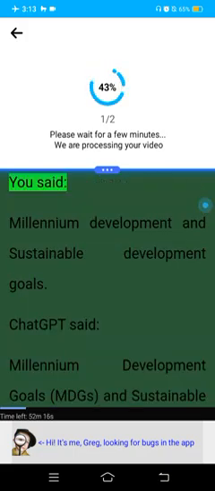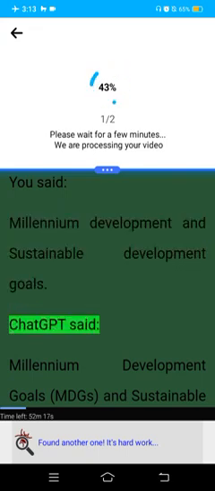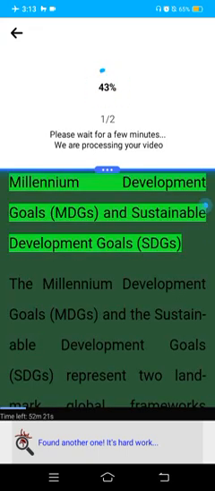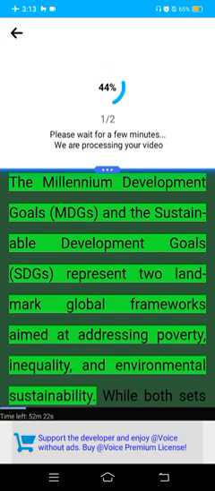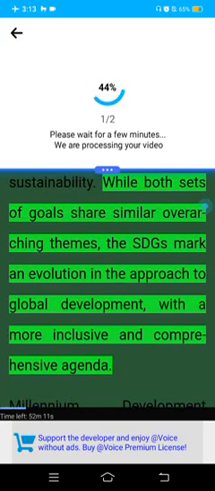You said: Millennium Development and Sustainable Development Goals. ChatGPT said: Millennium Development Goals (MDGs) and Sustainable Development Goals (SDGs). The MDGs and the SDGs represent two landmark global frameworks aimed at addressing poverty, inequality, and environmental sustainability. While both sets of goals share similar overarching themes, the SDGs mark an evolution in the approach to global development, with a more inclusive and comprehensive agenda.